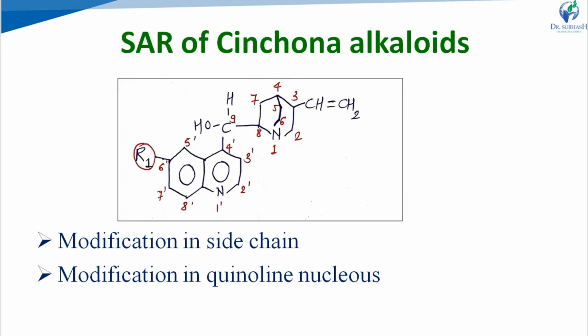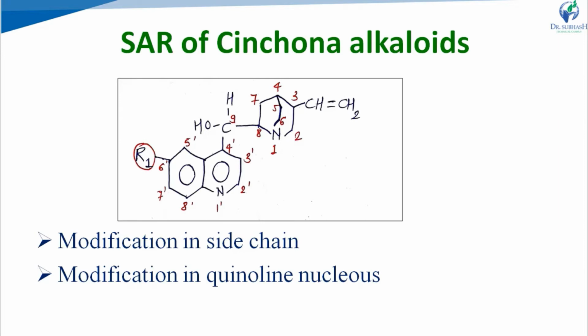As we saw in the previous slide, if a methoxy group is present at R1, the 6th position of the quinoline ring, then it is quinine and quinidine, and if there is a hydrogen, then it is cinchonine and cinchonidine. Now, the SAR of cinchona alkaloids can be studied in 2 parts: modification in the side chain and modification in the quinoline nucleus.